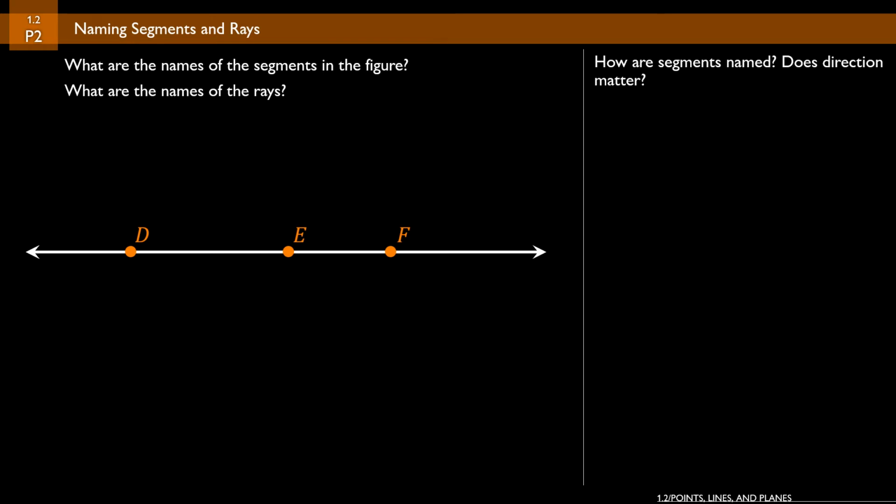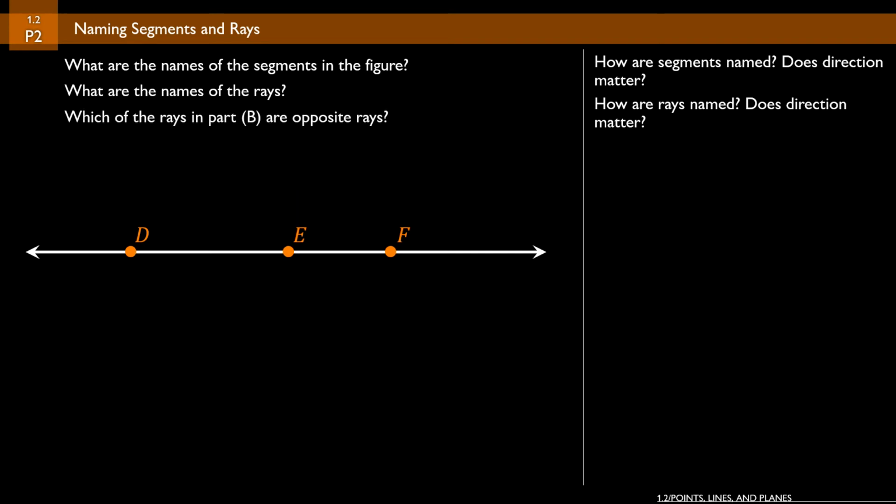Moving on to E, we could say ray ED, which is a ray that starts at E and then moves to the left. Or we could say ray EF, which is a ray that starts at E and then moves to the right. Ray ED and ray EF would be opposite rays. And then we could also do rays starting at F, which would be ray FE and ray FD. Again, ray FE and ray FD would actually be the same ray, simply because they're collinear points to begin with. And again, which of the rays in part B are opposite rays? Ray ED and ray EF.